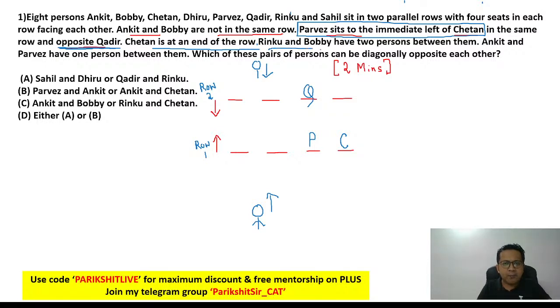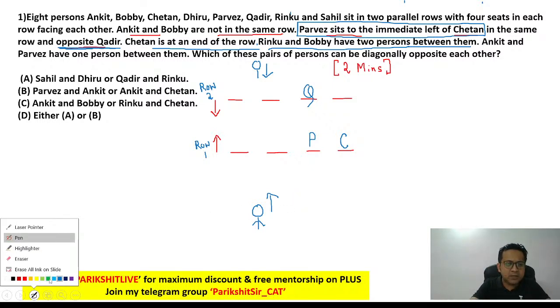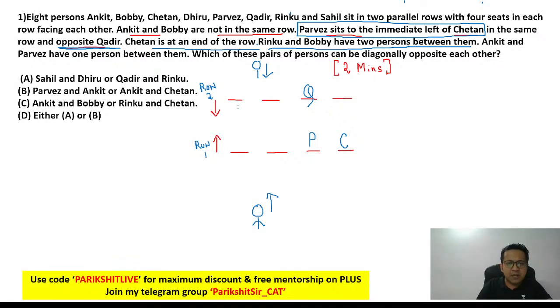Rinku and Bobby have two people between them. Now think about it. The only possibility, let's label the places so that it becomes easy for me to call them out. Let's say 1, 2, 3, 4, 5, 6, 7, 8.